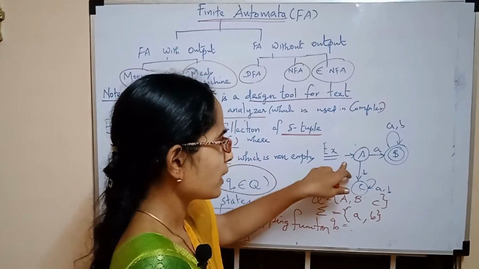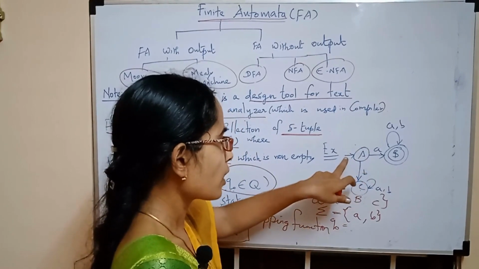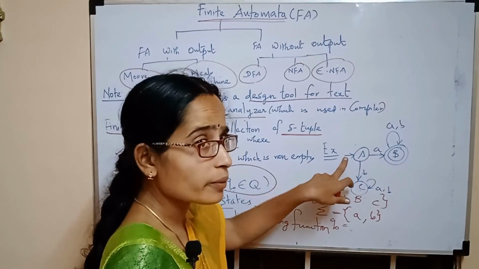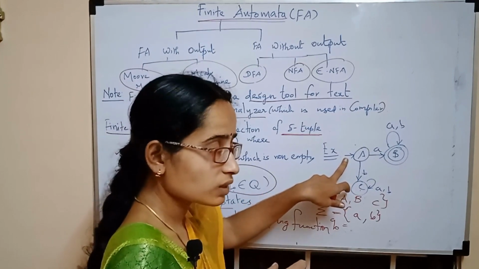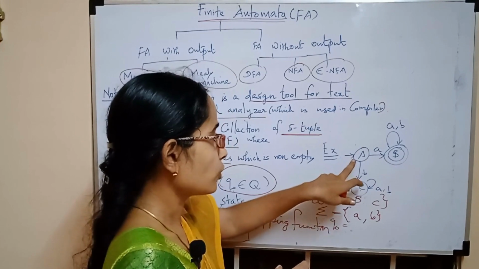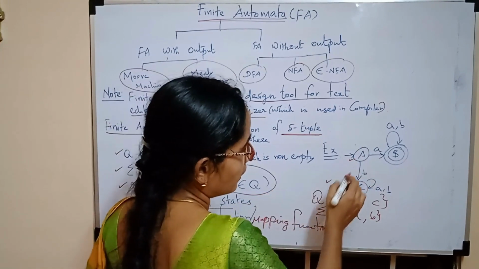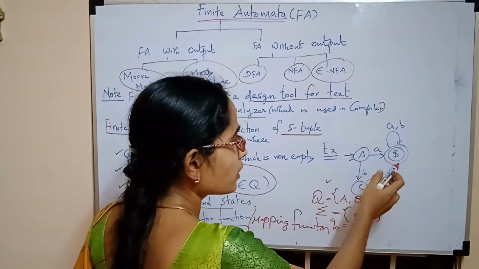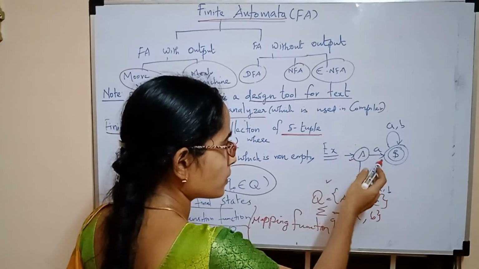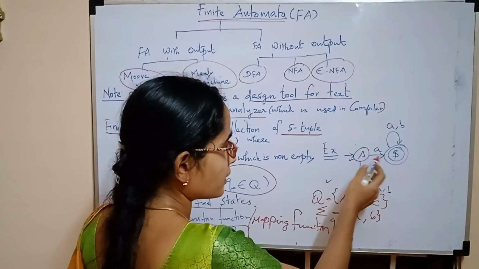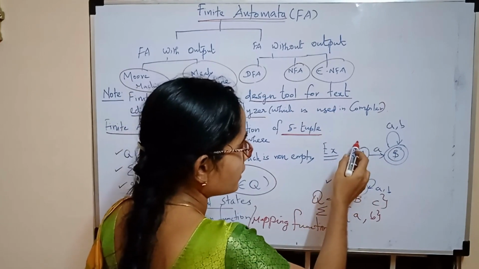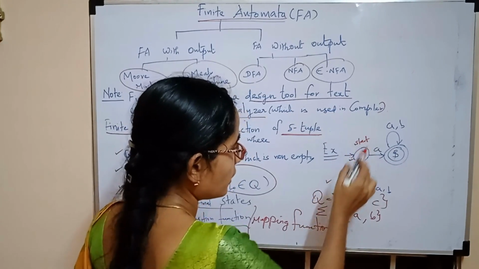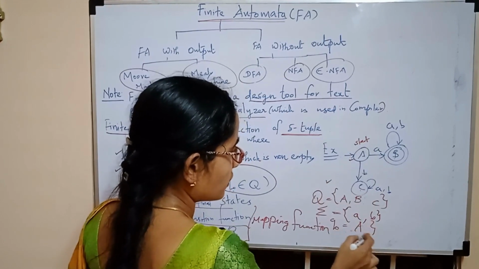I already said, whenever you see an arrow mark coming from no state, that arrow denotes the starting state. You see the arrow is an incoming edge to A, and it does not come from any state, so we call this the start state. So q naught is capital A here.